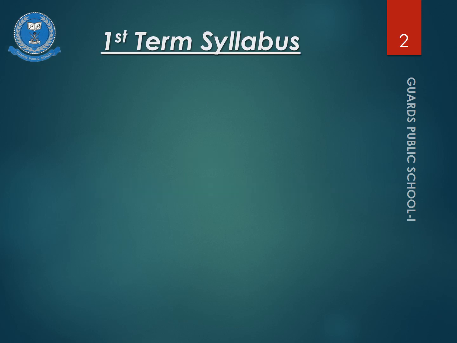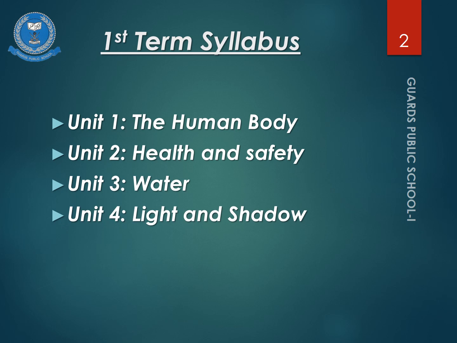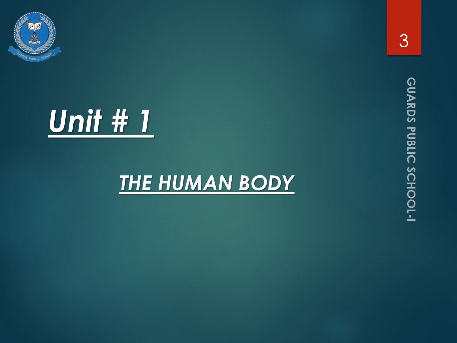In general science subject, we have to cover 4 units in first term. Number 1, the human body. Number 2, health and safety. Number 3, water. Number 4, light and shadow. So let's start the topic Unit 1, the human body.